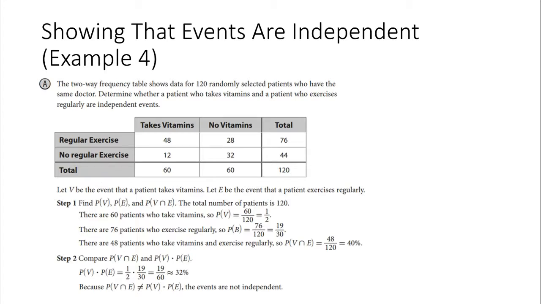Okay, so one thing to notice, we are determining whether these are independent events. So let V be the event where the patient takes vitamins. Let E be the event that the patient exercises regularly. Find the probability of V. Well, let's see. Vitamins is what? We have 60 people out of 120. So the probability of taking vitamins is basically 1 out of 2. All right. Find the probability of E. Okay, so that's important to note.